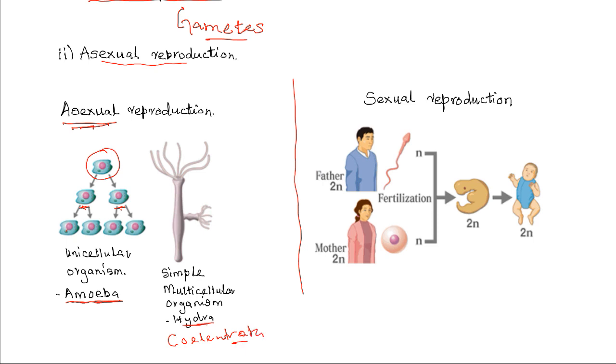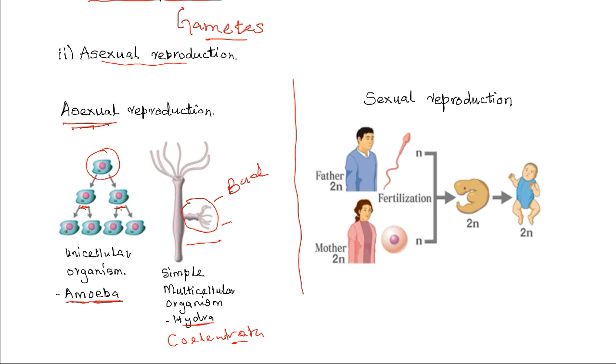Hydra reproduces asexually, whereby just a part of the body develops an outgrowth, which is known as a bud, and then this bud falls off and grows to become an independent individual. So no fusion of gametes is involved.